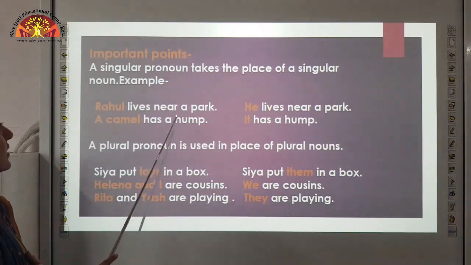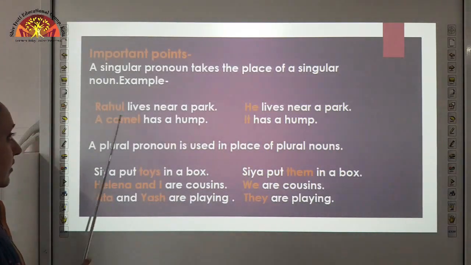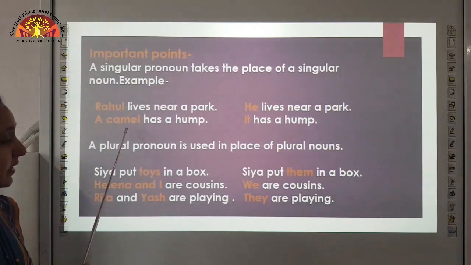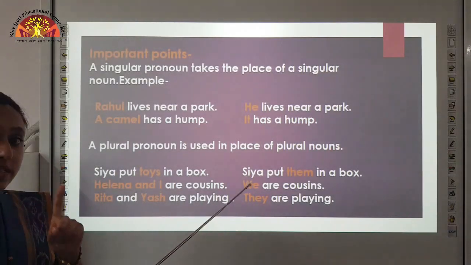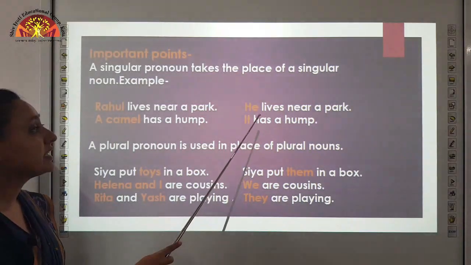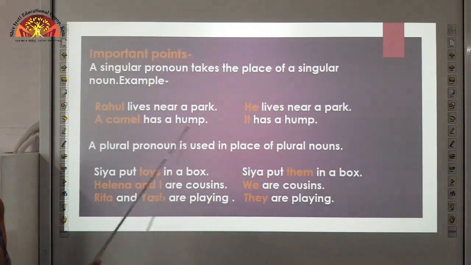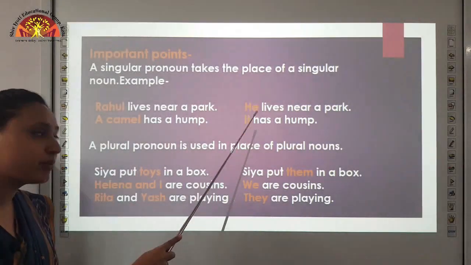Rahul lives near a park. He lives near a park. So here Rahul is a boy. We are talking about a single boy, Rahul. So it is replaced with pronoun he. So a singular noun is replaced with a singular pronoun.